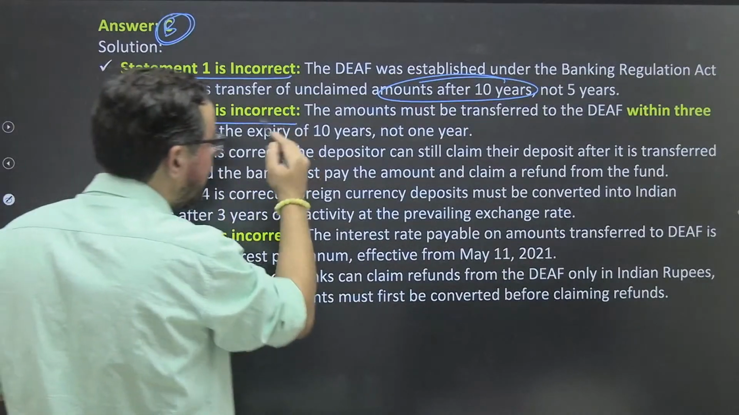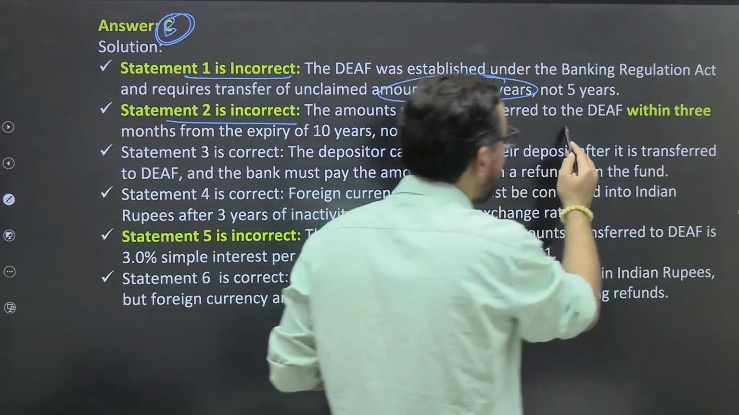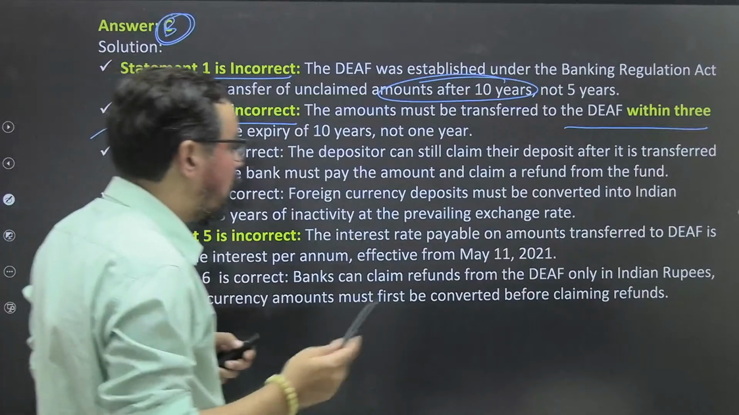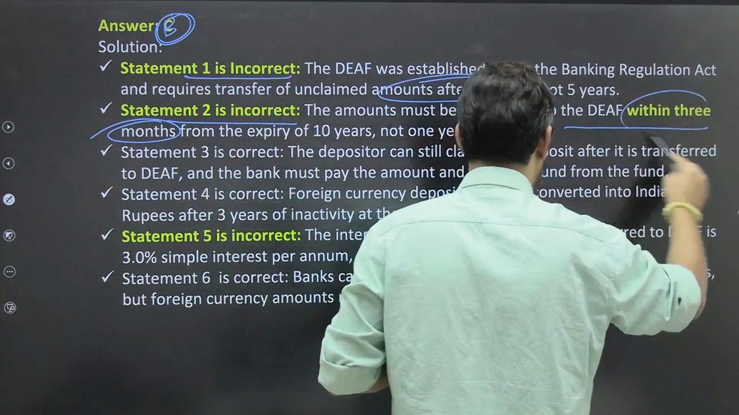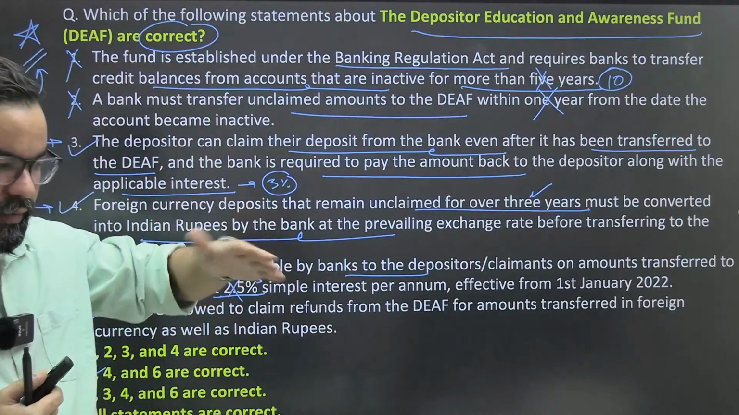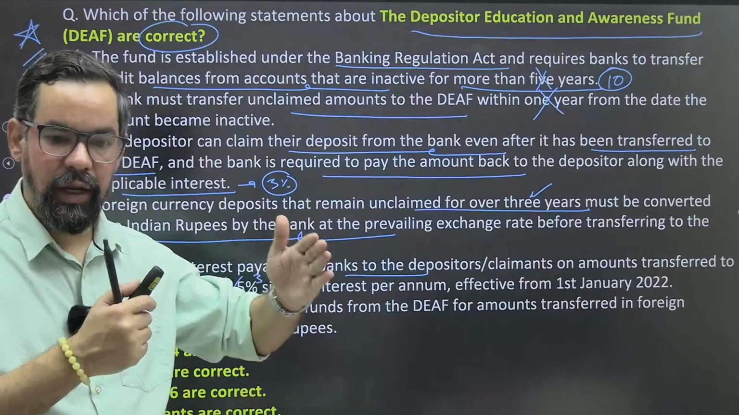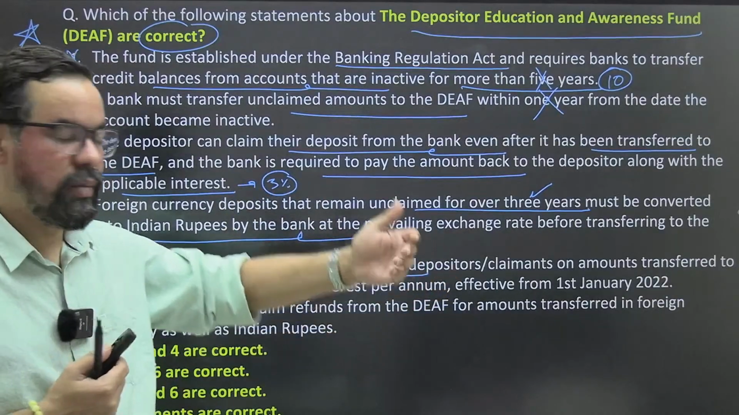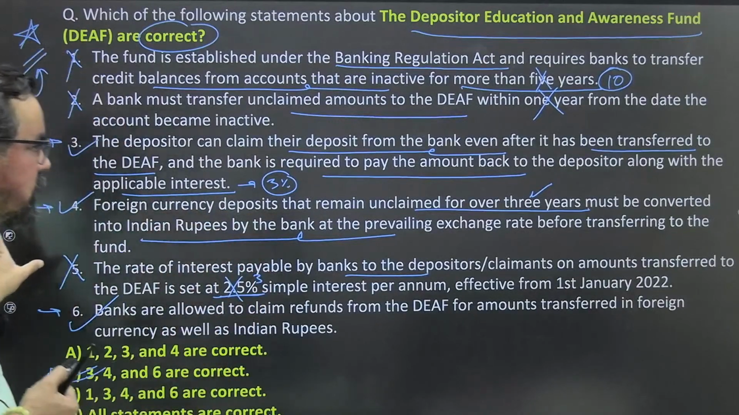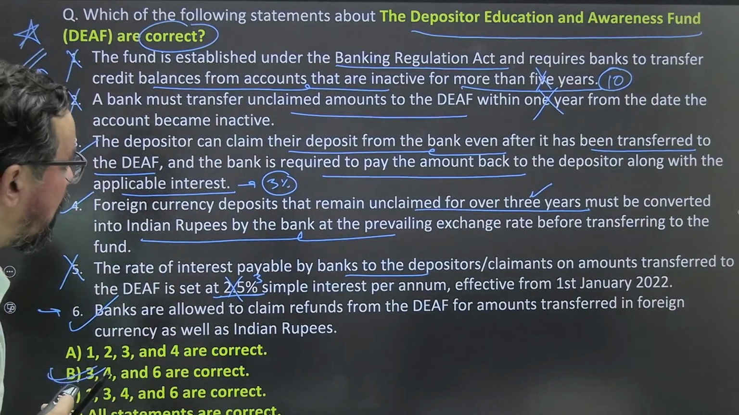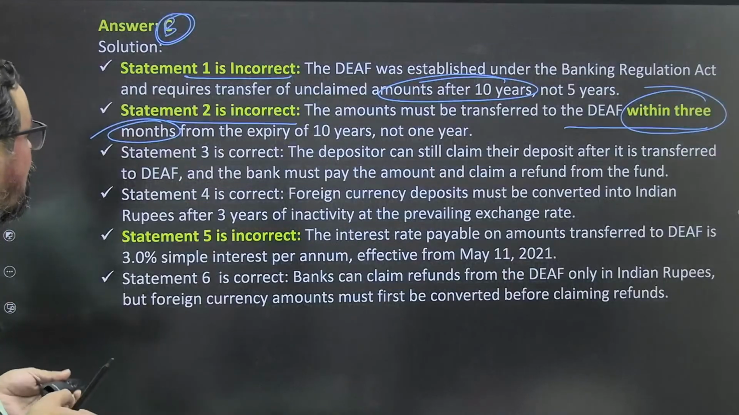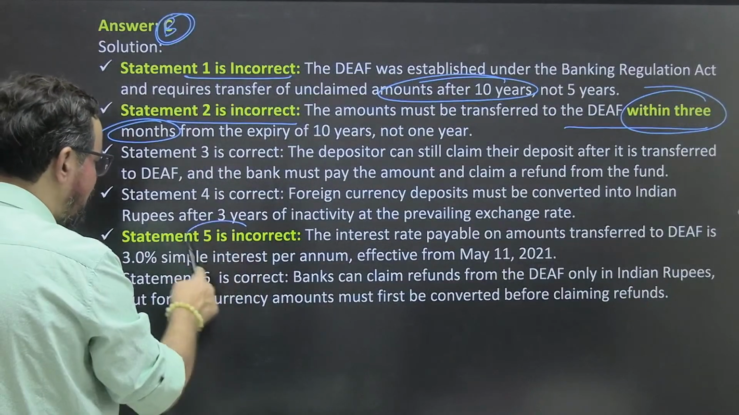Statement 2 was incorrect. The amount must be transferred to DEF within 3 months, ठीक है. हाँ देखो 3 months है आपका, not the 1 year which is mentioned in that particular one. So if the account is inoperative and we have completed 10 years, then within 3 months we have to transfer this particular balance to this particular fund, ठीक है. So it is mentioned here 1 year, so it is not 1 year, it is 3 months, ठीक है.